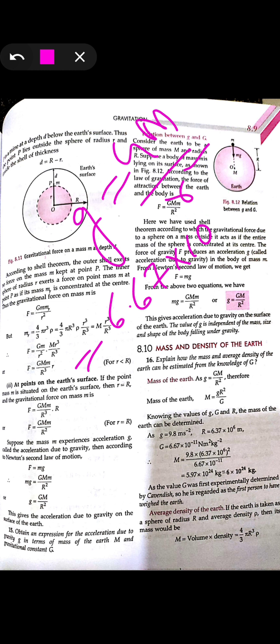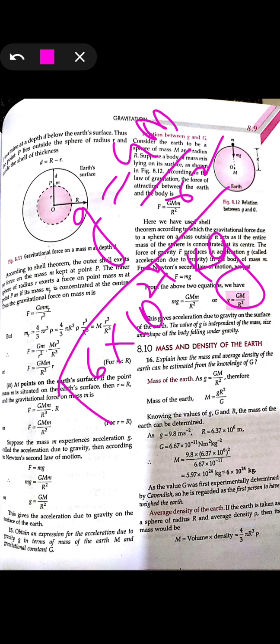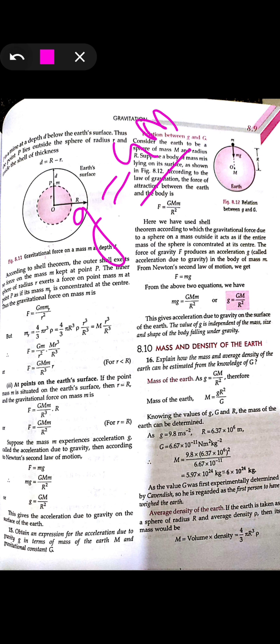Okay, so on putting this value, we can find out the mass of the earth also, that is 6 into 10 to the power 24 kg. This you may have read in the 9th class also, that is the value of the radius of the earth, the mass of the moon and the radius of the moon also. These are all values which we have taken already in class 9. This is the value of the mass of the earth, 6 into 10 to the power 24 kg.